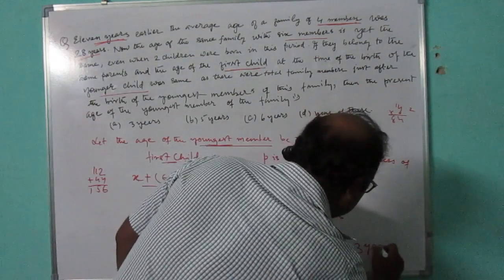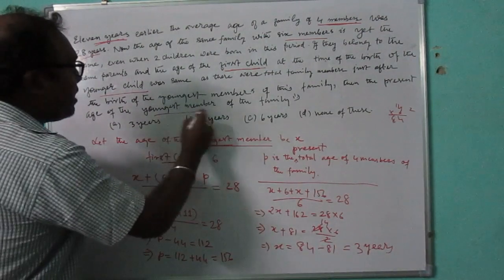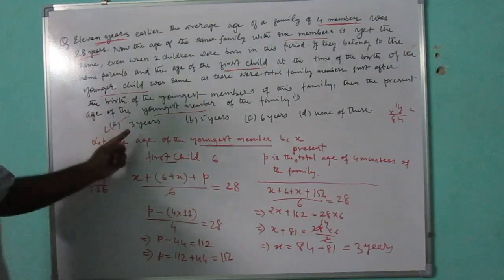That means the present age of the youngest member is 3 years. So A will be the answer, 3 years.